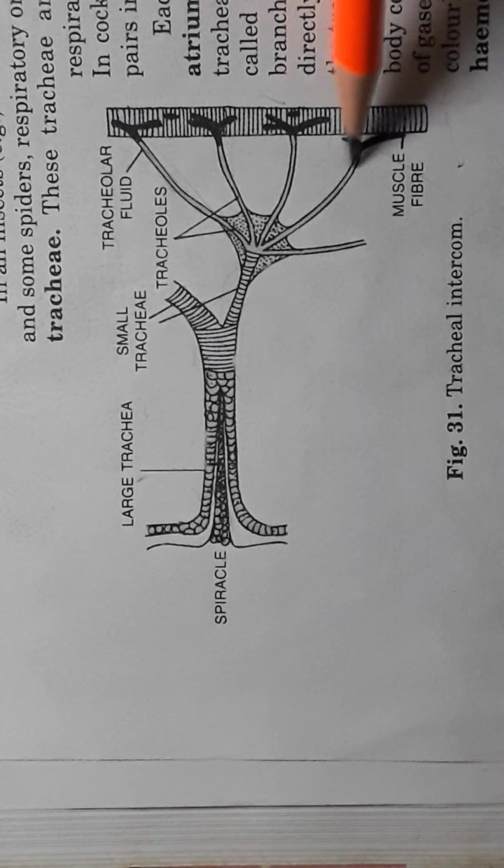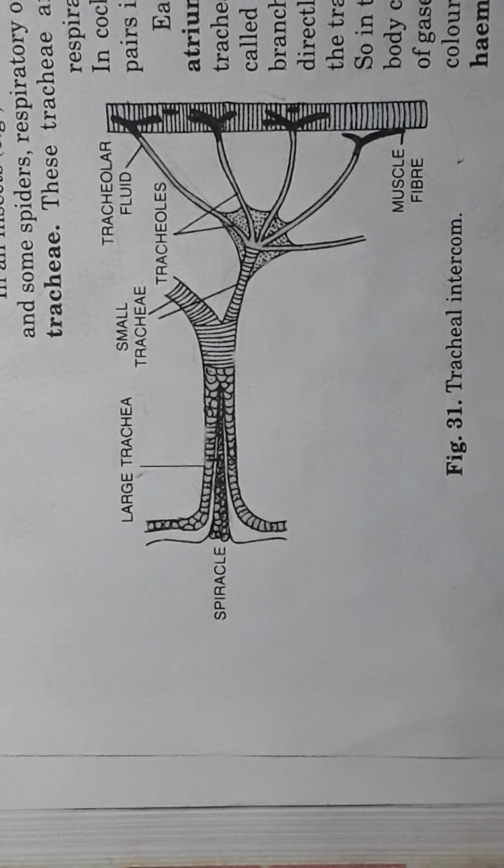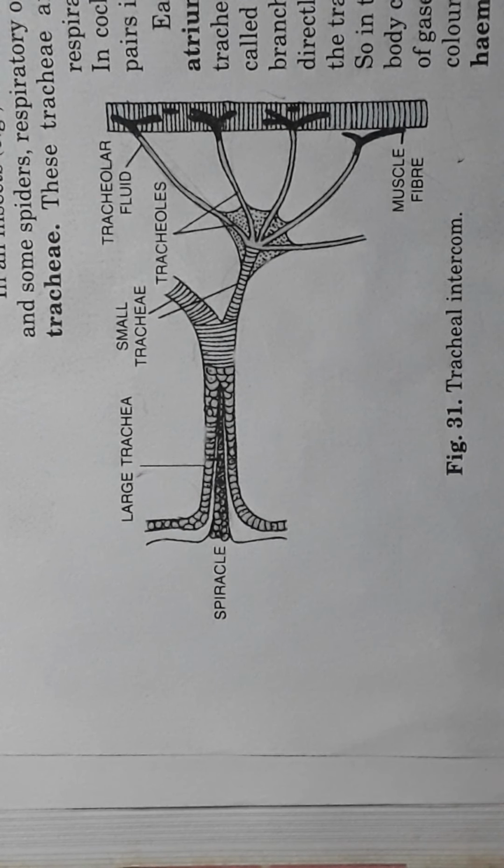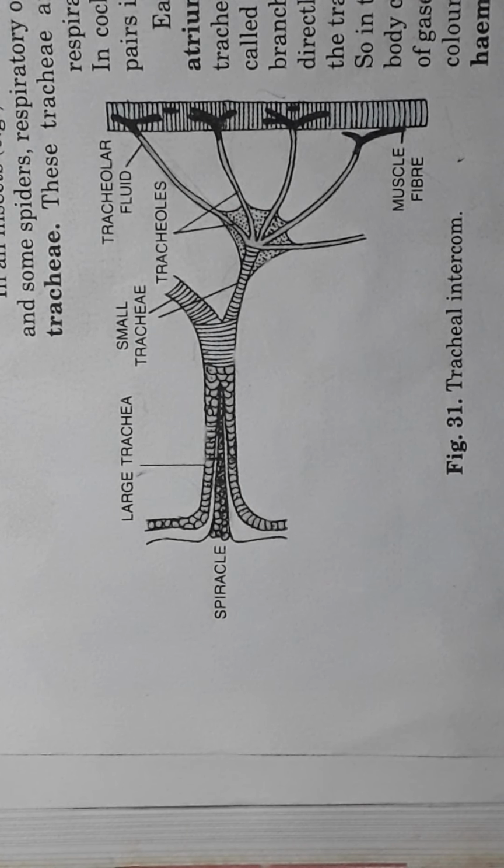And blood has no role here. This is about insects. Oxygen is going directly inside, and blood has no role in the transportation of gases. Suppose you open and see a cockroach, you will never find any red color pigment in insects especially.